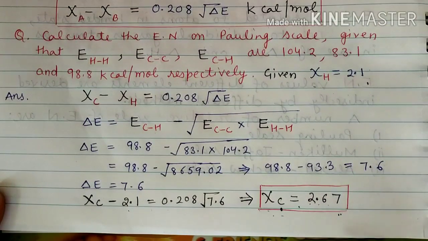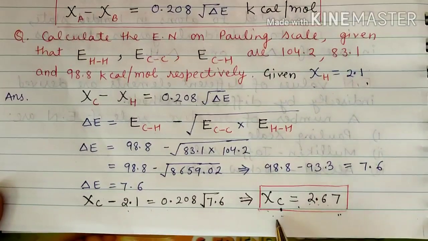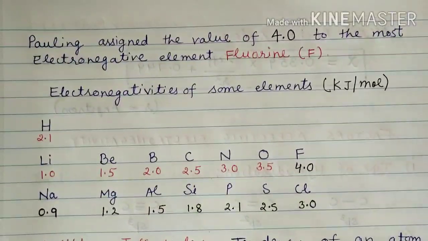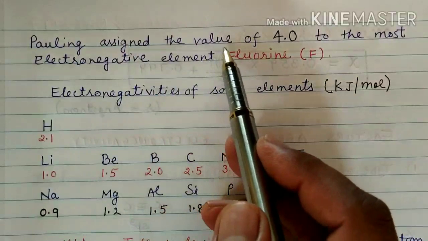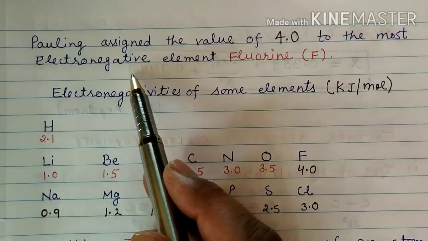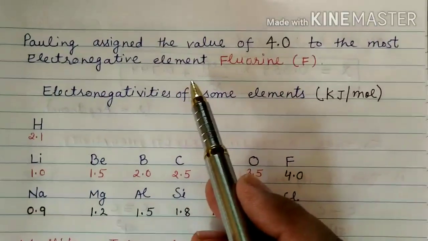By making use of the Pauling scale, we have calculated the value of electronegativity for carbon here, right? Next, moving on, Pauling assigned the value of 4.0 to the most electronegative element, which is fluorine.